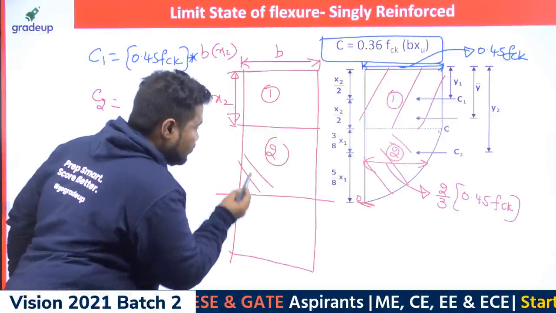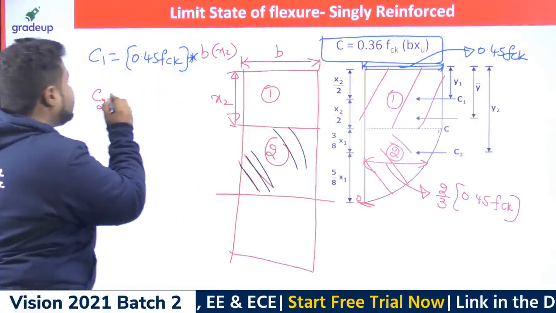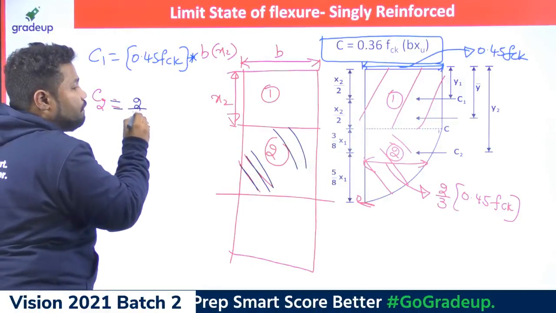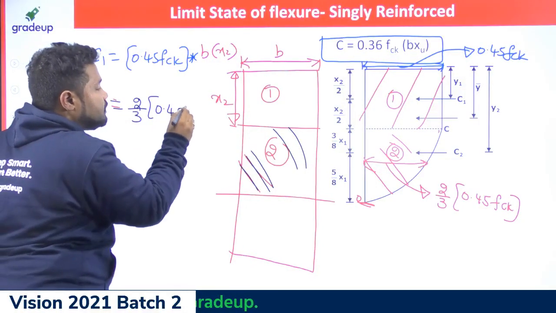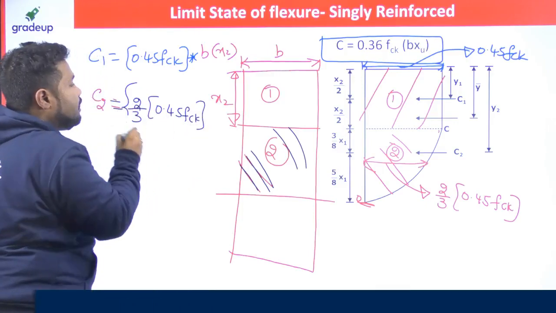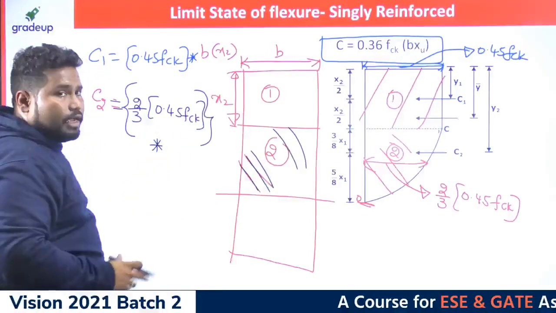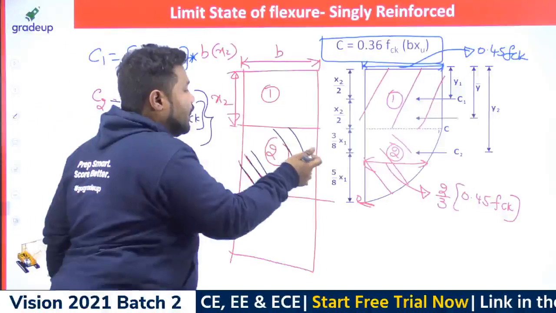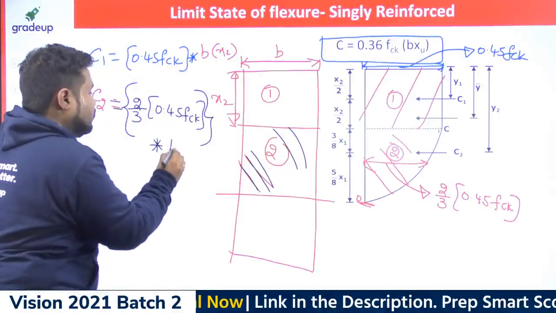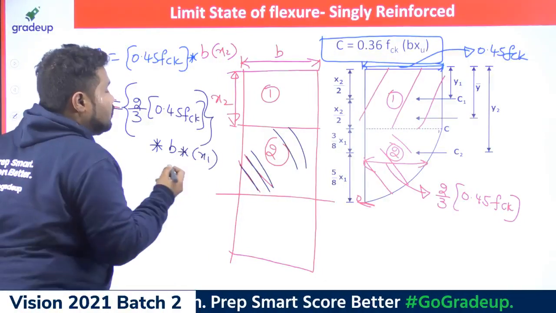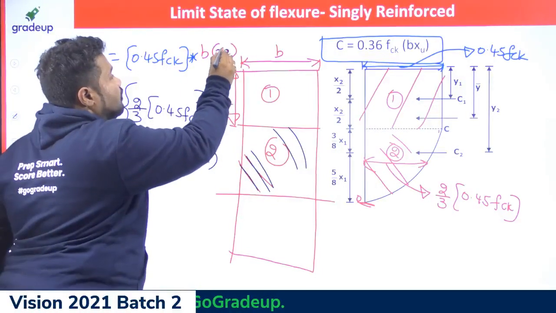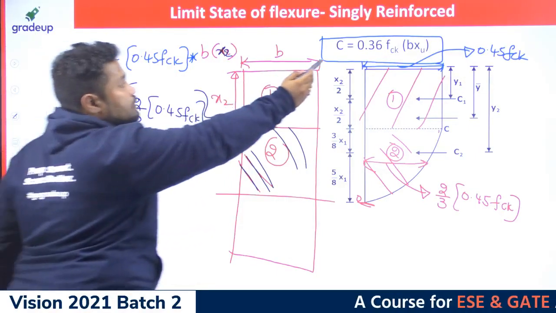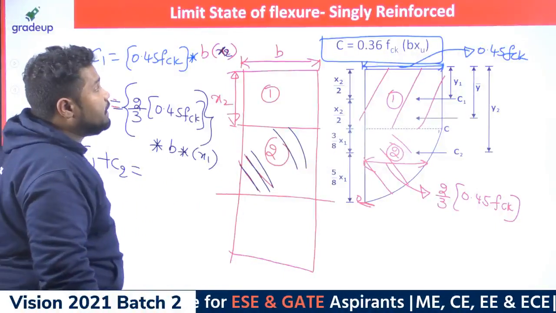Like that you can consider. This is the second area. So for C2, I can write the average stress acting on the second area, which is 2/3 of 0.45 fck, multiplied by the area. What is the second block area? It is B and its depth is x1, so B into x1. In this way you can work out C1 and C2. If you add up C1 and C2, you will definitely get this answer, 0.36 fck B into XU.